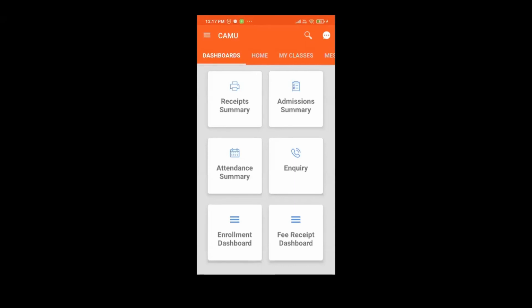Can graduated students still log in to this mobile app? Any request for transcript?